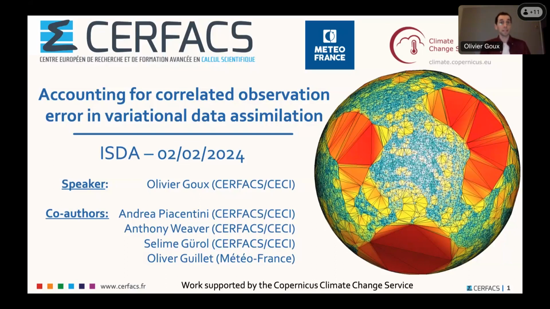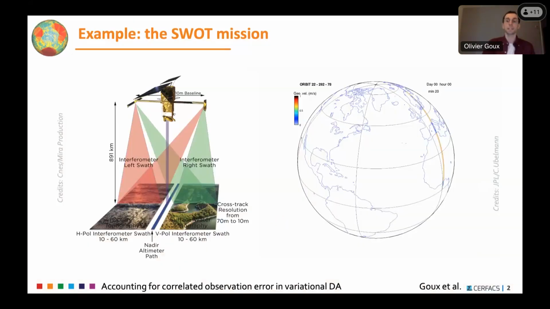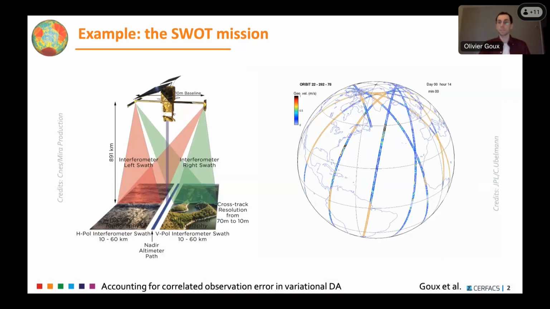So we are working on accounting for correlated observation error in variational ocean data assimilation. I will start with a quick example of the SWOT mission, because it's a very good use case to illustrate what happens with observation error correlations when they are not accounted for.